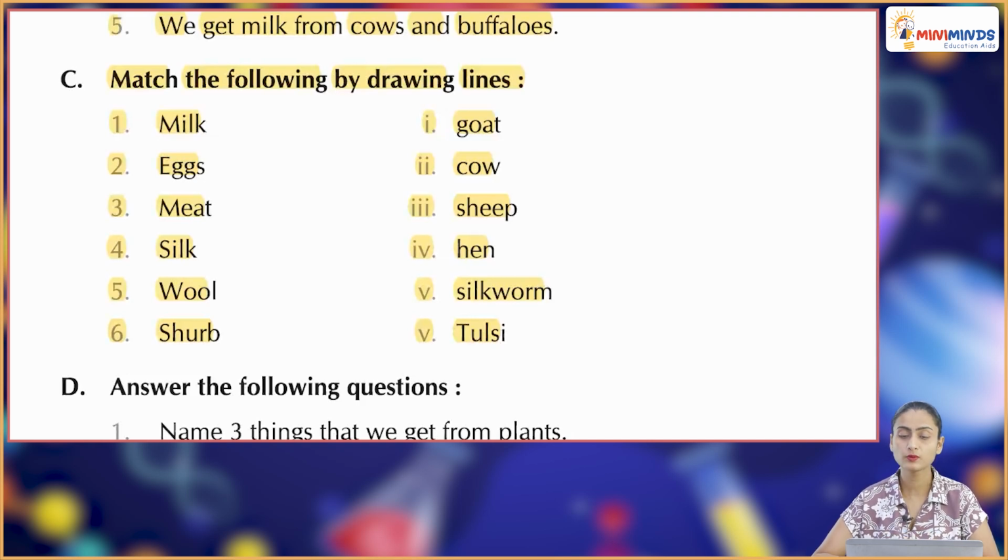Match the following by drawing lines. So milk we get from cow. So you will make a mark and then you will match it to option second. Eggs we get from hen, option 4. Meat we get from goat, option first. Silk we get from silkworm, option 5. Wool we get from sheep, option 3. And shrub, so shrub is a tulsi, so option number 6.